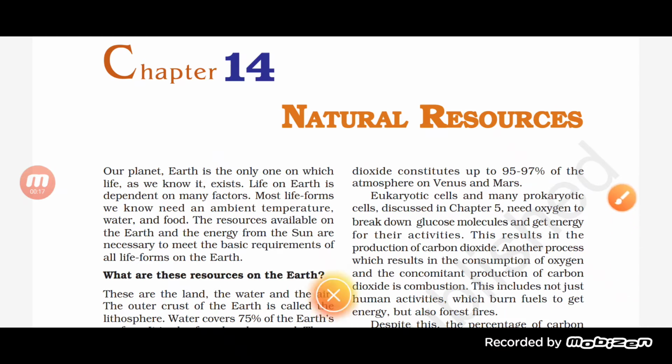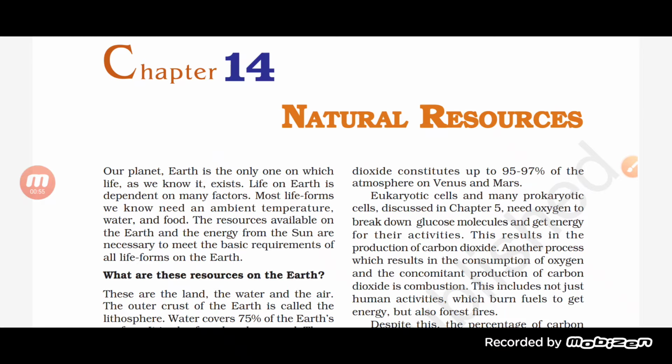Talking about natural resources, see, our planet Earth is the one in which life exists, and life on the earth depends on many factors. Those factors include the resources which are available here. They are provided by the earth to us, and even the energy given by the sun is really important because it helps in bringing the basic requirements to all the life forms of the earth. See, everything that we get today is because of our nature only.